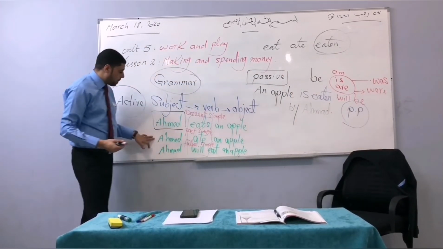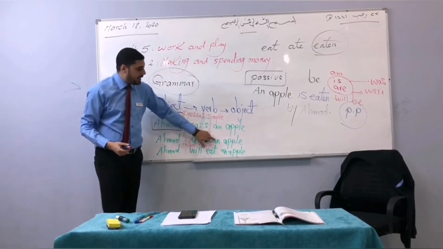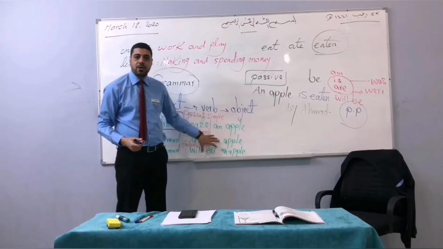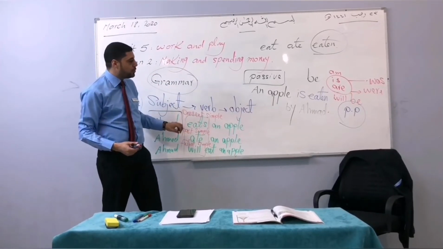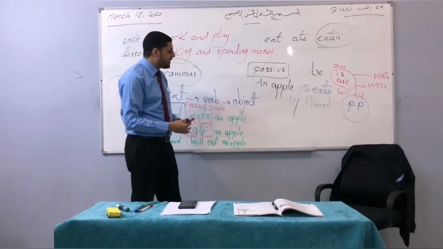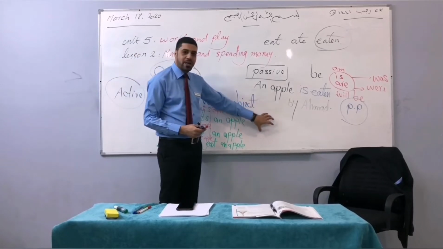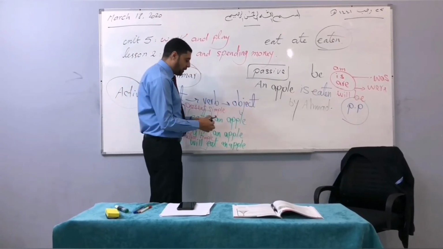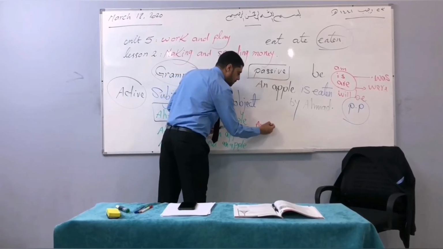The next one, sentence number 2. Ahmed ate an apple. Here we are speaking in the past simple tense. So we have to use the past simple passive. We are going to put this object here, and the first part will be a subject. So an apple again. An apple.